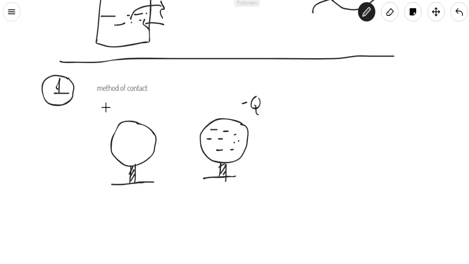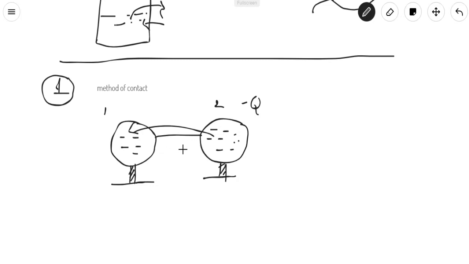We want to charge the first sphere, so we will make contact between the first sphere and the second. If we touch these two spheres or connect them by an electric wire, then electrons will be transferred to the first sphere, and that's why the first sphere will be charged, or say electrified.